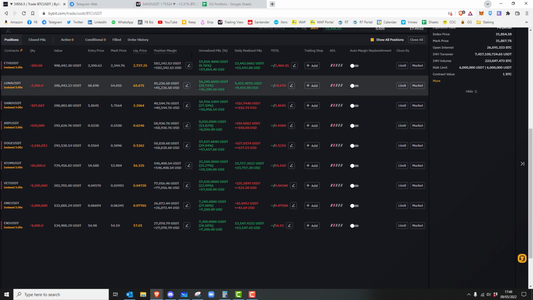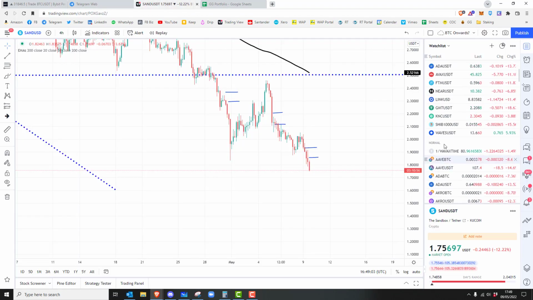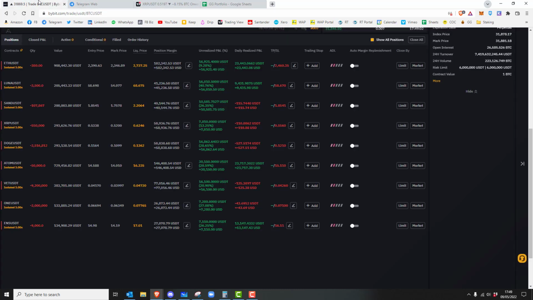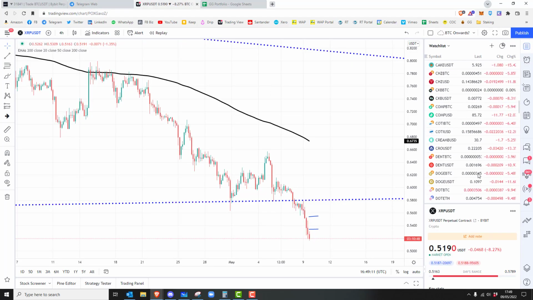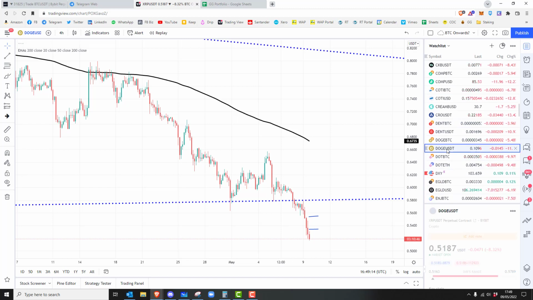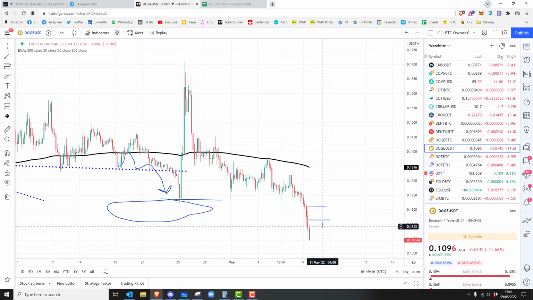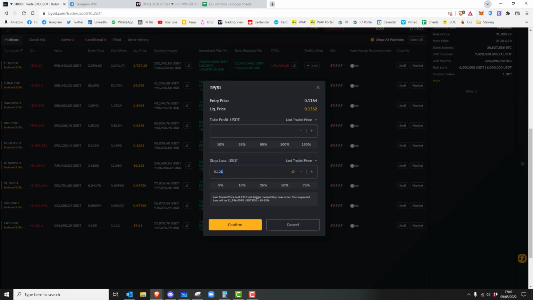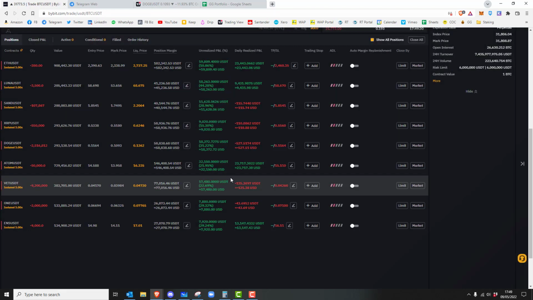Ripple, I can't really touch. I could maybe, but it's going to be a bit tight. Bit tight like a tiger. Doge, yes, I can do Doge for show. There we go. It's moved nicely. I could easily move it to 1164. Why not? So it was 11 grand on the table, now 1164. It's locked in a little bit of profit.